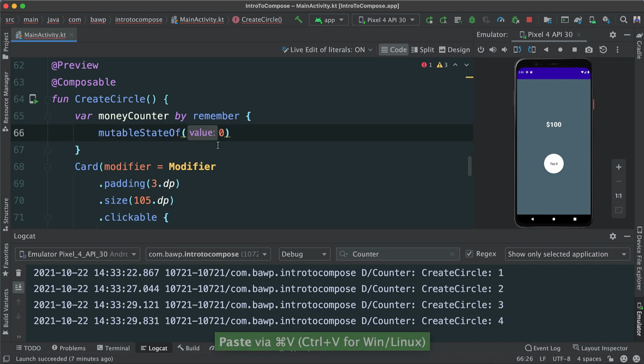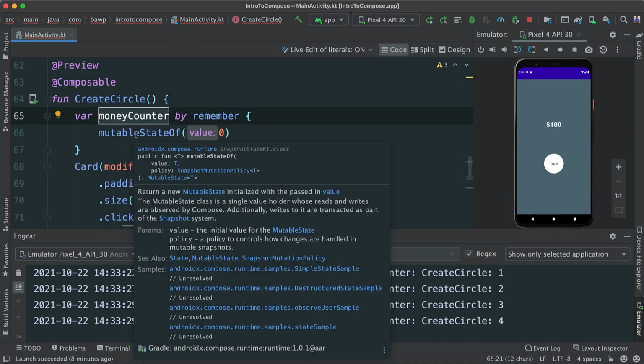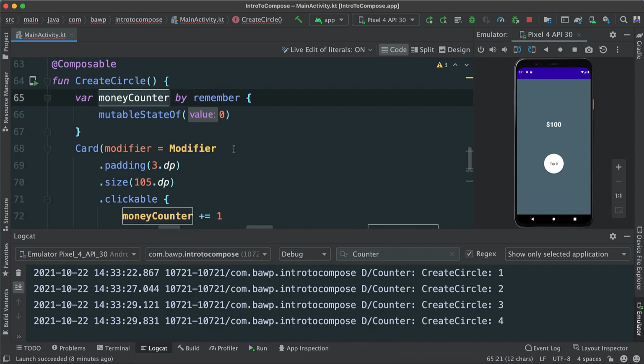So what we're saying now is that, yes, we are going to create a mutableStateOf, and we pass the value here. The init value is 0, which implies this is indeed an integer. And then we're going to have to remember that state, and we are going to put all that inside of my counter. So now this no longer is just an integer. If you hover over, it says my counter is an Int. However, we wrapped it inside of remember as well as a mutableStateOf, which is really important. So now if you use my counter, things are going to work.